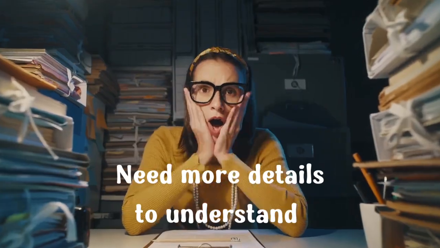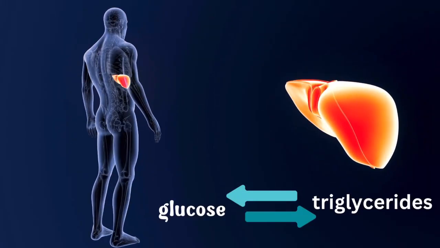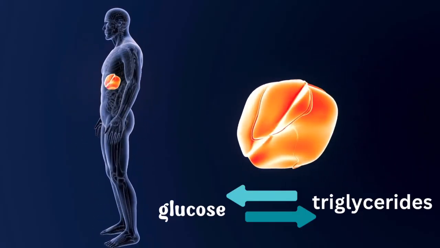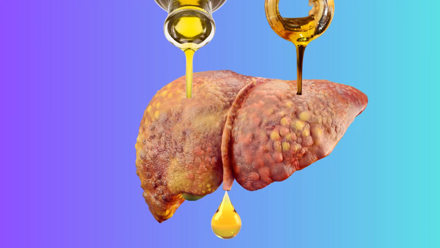Alright. The liver is the central organ that can convert triglyceride into glucose and glucose into triglyceride. So if the amount of lipid entering the liver is more than the amount of lipid removed from the liver, this means fatty liver. This is logical, alright? But why is the amount of lipid entering more than the amount removed? There are 4 main causes of fatty liver.